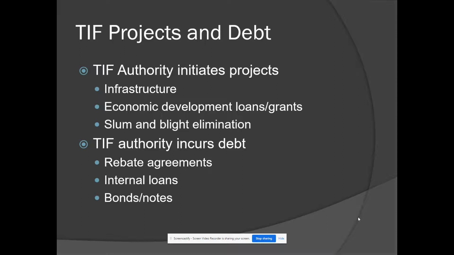To do those projects, then, the TIF authority is going to incur debt. And the debt can take the form of many different things. It can be a rebate agreement or a development agreement with a private business. It could be an internal loan where the TIF authority is borrowing from their general fund, per se, in order to finance a project and get it going. It can also be more traditional forms of debt that you would see, such as bonds or notes.